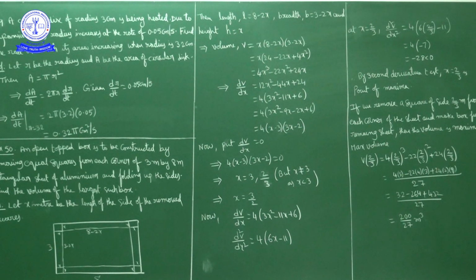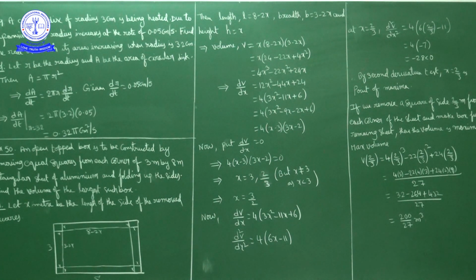Okay. Now for minimum or maximum we will put the first derivative equal to 0. Put dV by dx equal to 0. So 4 into x minus 3 into 3x minus 2 is equal to 0. So as 4 is non-zero, either x equal to 3 or x equal to 2 by 3.